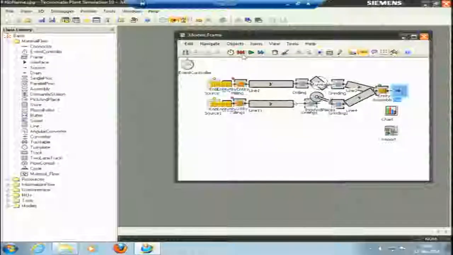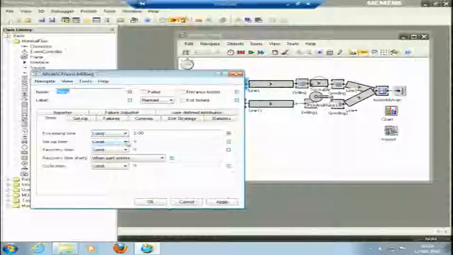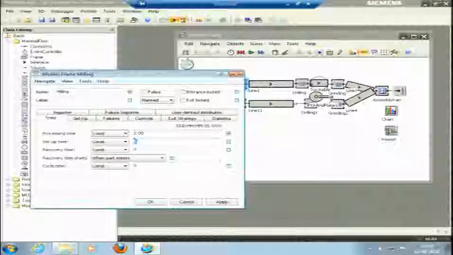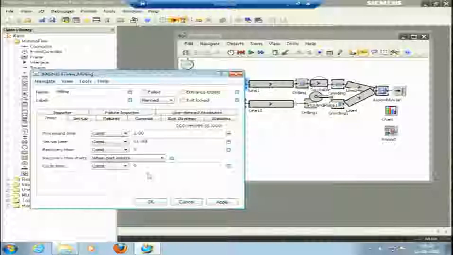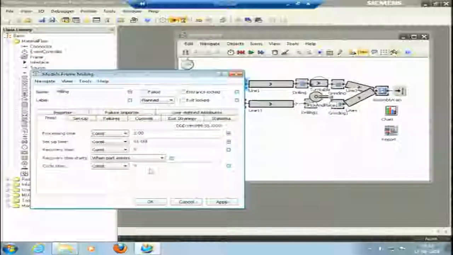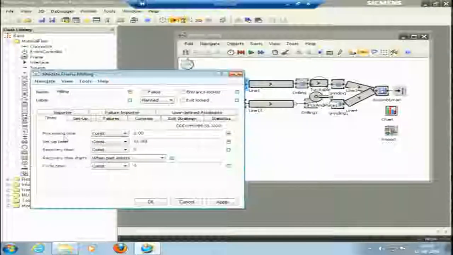Also we can have the setup time as well. For instance, a workpiece is to be manufactured, it will take 2 minutes for processing and 1 minute for setup. For instance, some milling is happening. If you have a milling process, what do we do? We just rotate the tool and remove the material from one workpiece. This is a 2 minute process. After 2 minutes, the machine stops, this workpiece is taken off, and a new workpiece, the raw one, is brought in here, and it will start the process on this. Now this setup takes 1 minute here. So this is setup time, and this is processing time.